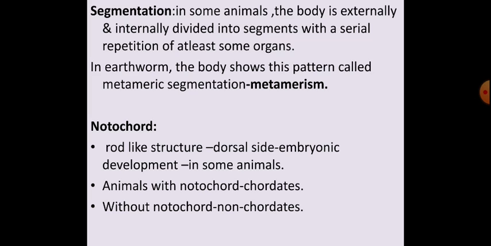So animals with notochord are called chordates, and those animals which do not have this structure are called non-chordates. Some animals have this rod-like structure. We mammals, we have notochord. We have a backbone. A rod-like structure is present on our back side, which will support us. So such animals which have that notochord are called chordates, and animals which do not have this structure are called non-chordates.